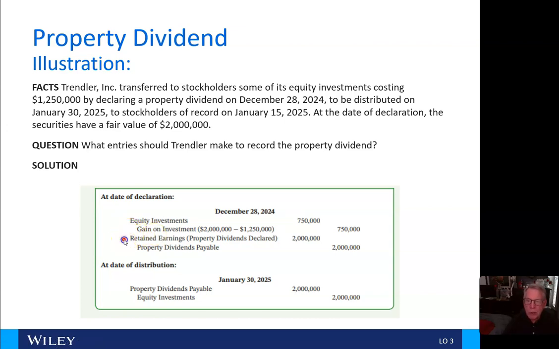And then we're free to debit retained earnings for the property dividends declared of $2 million and credit property dividends payable of $2 million on December 28th. Then when we distribute the property on January 30th, we will debit and wash out the property dividends payable of $2 million and credit equity investments of $2 million.